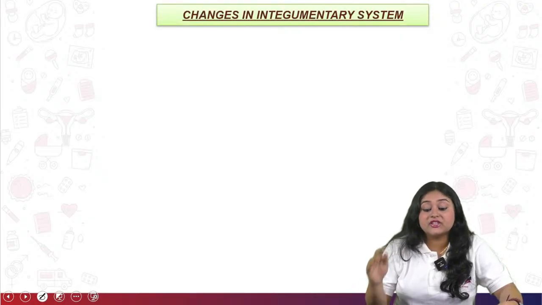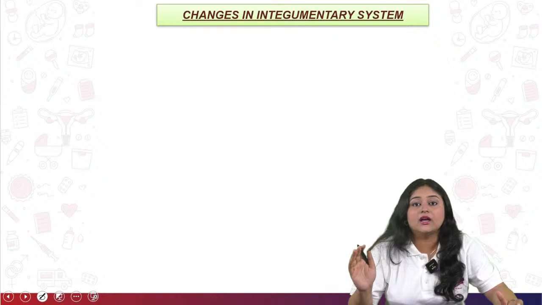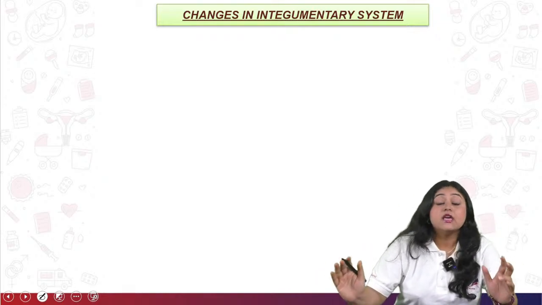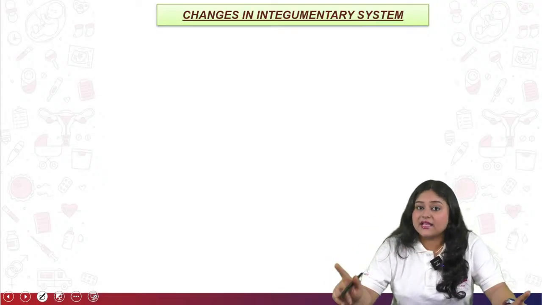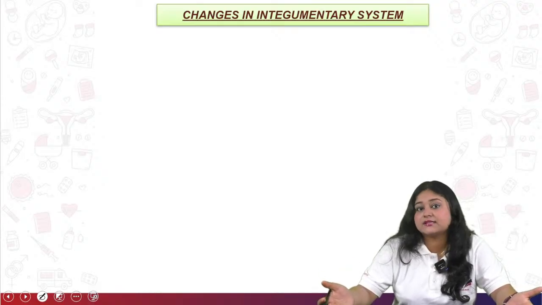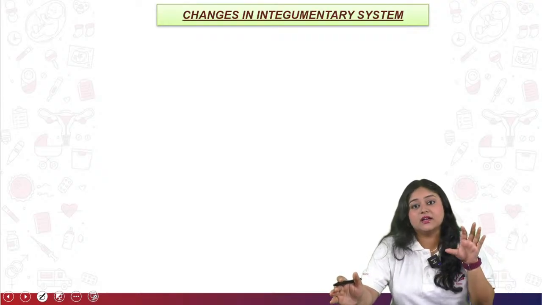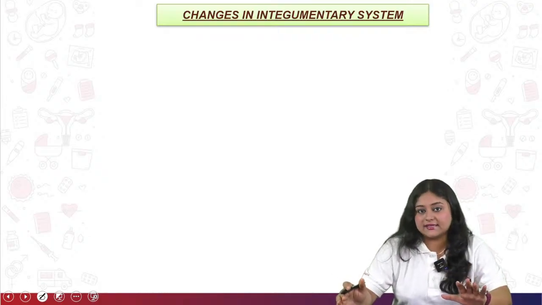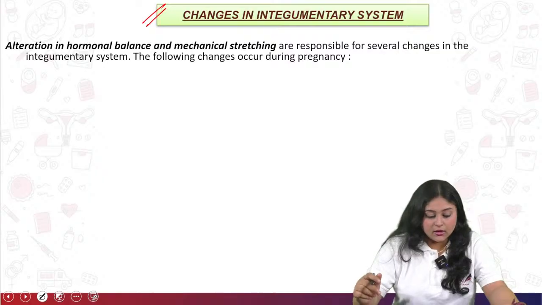So now come to the changes in the integumentary system. Sometimes they ask you what the physiological changes happening during pregnancy are. At that time you have to mention all the systems, but particularly they will ask you about either the integumentary system, the reproductive system, the gastrointestinal system or the cardiovascular system. Then at that time you have to write the question and answer briefly, particularly for that particular system.